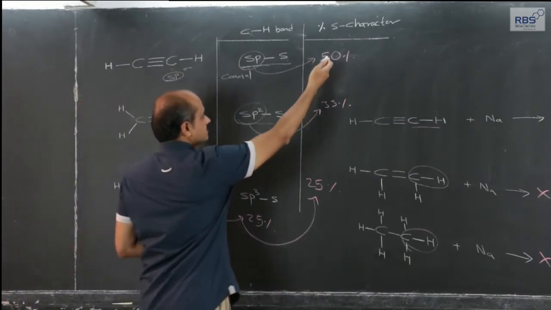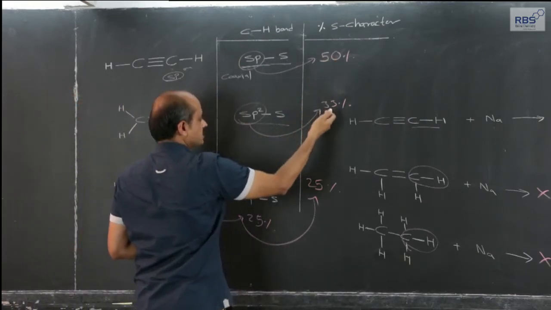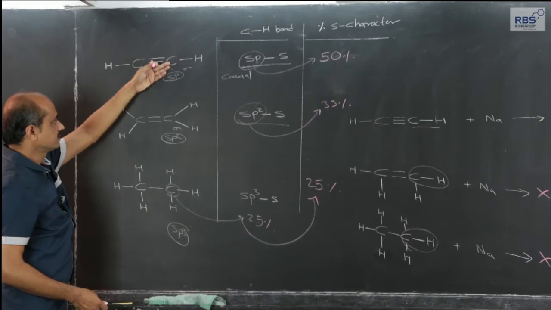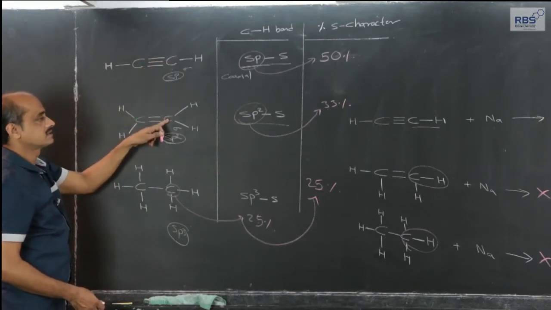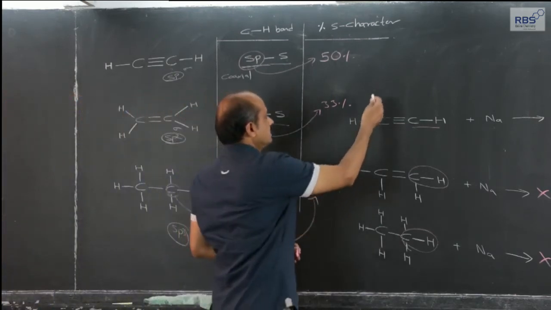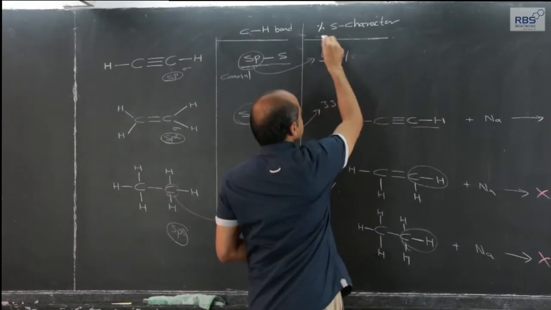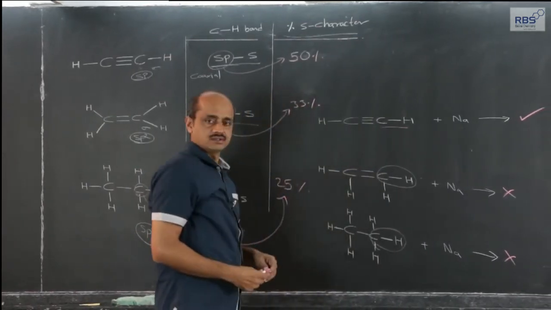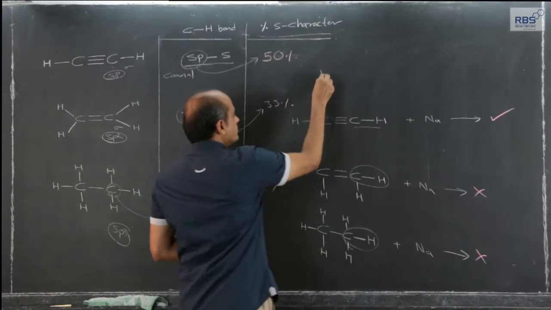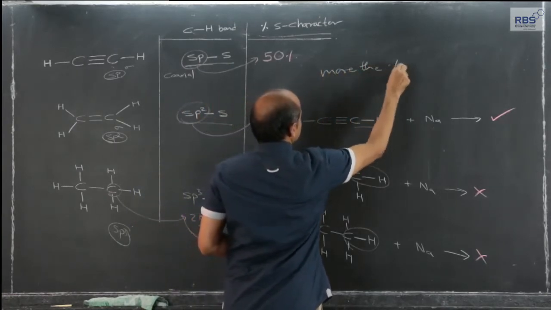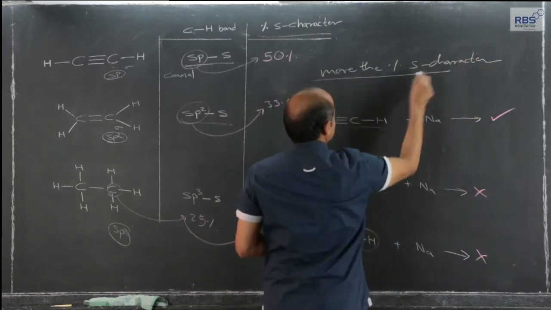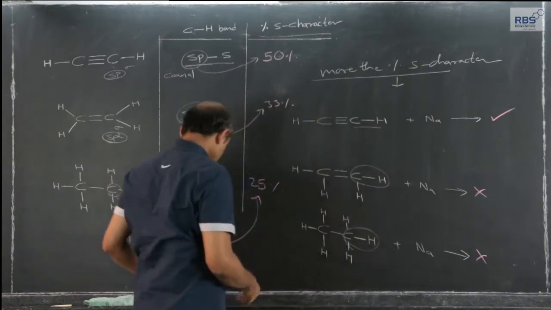As the percentage s character decreases from 50 to 33 and then to 25, that is, 50% s character in the hybrid orbital, 33% s character, and 25% s character, what effect will this have?